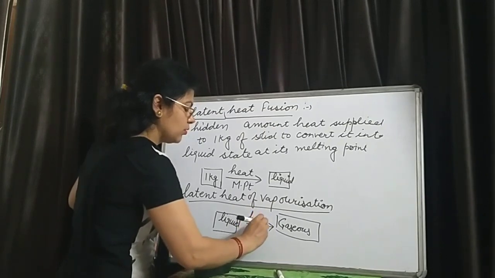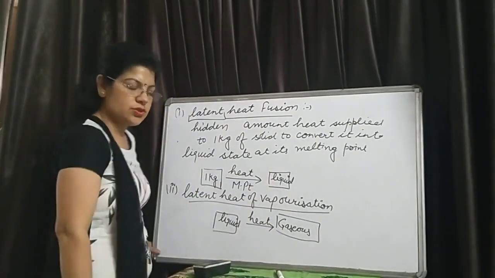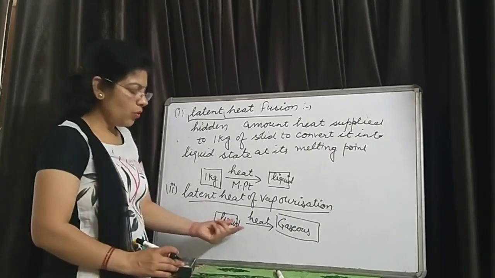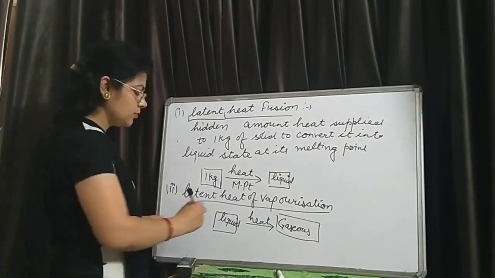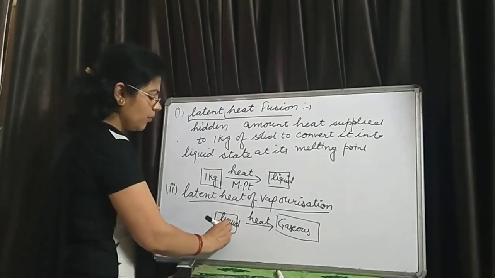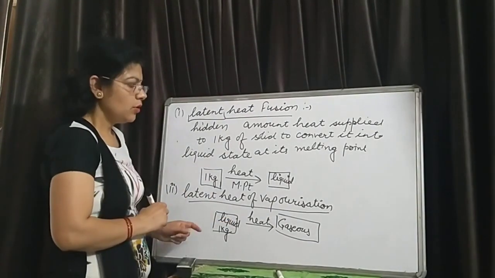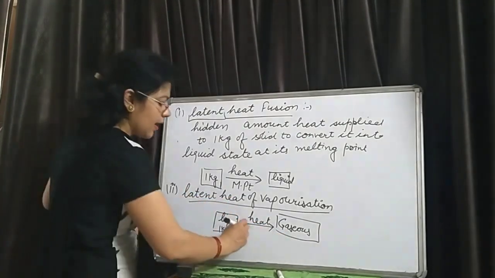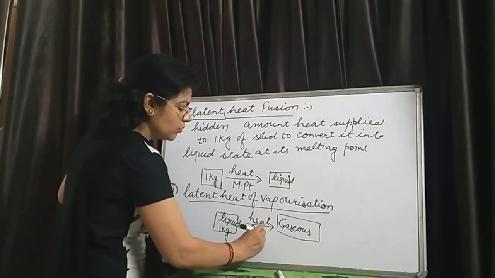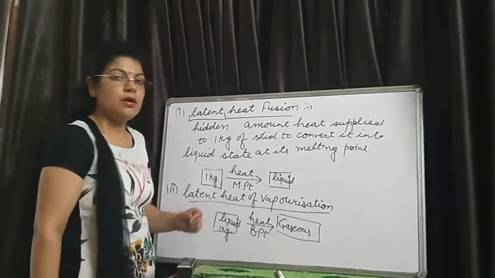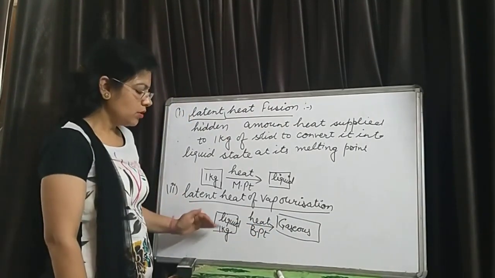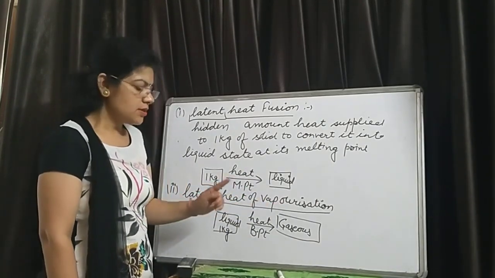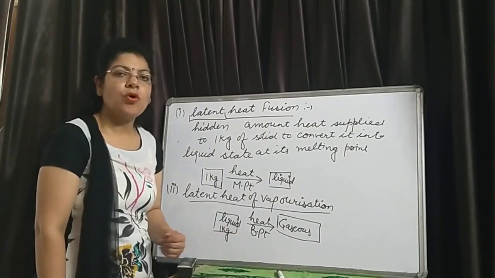So, the latent heat of vaporization is defined as the amount of heat supplied to 1 kilogram of liquid to convert it into its gaseous state at its boiling point, because vaporization, the process in which liquid converts into gas, takes place at its boiling temperature.